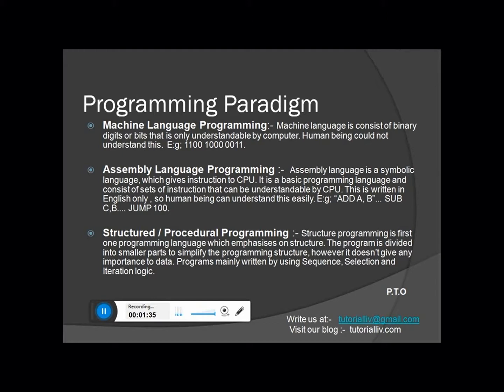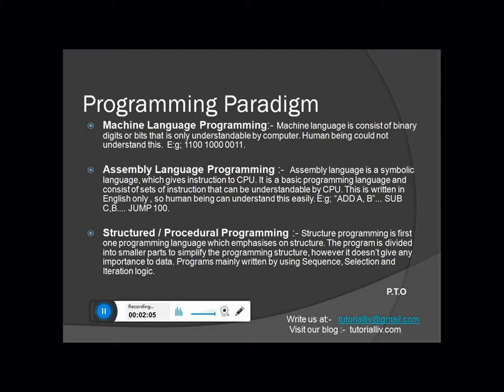Here I have given an example. I have written 11001000000011. This is in machine language, written in a bit pattern which can't be understood by a human being, but the computer machine can understand this bit pattern. It could be anything like "Hi, how are you?" or "Hi, I am Rohit." But we cannot understand it. This can be understood only by computers or machines.